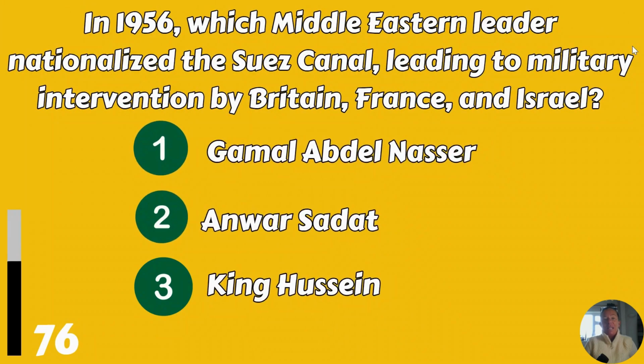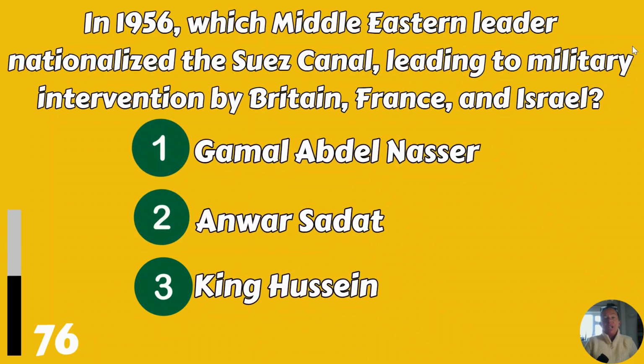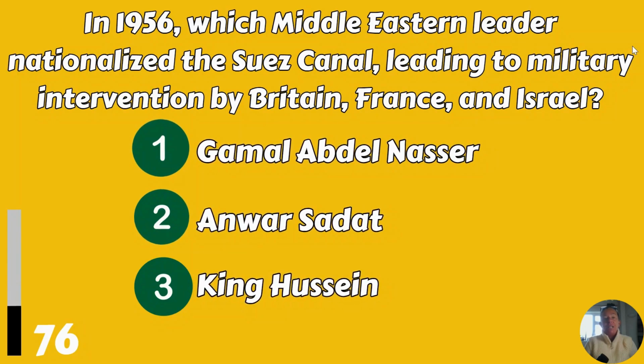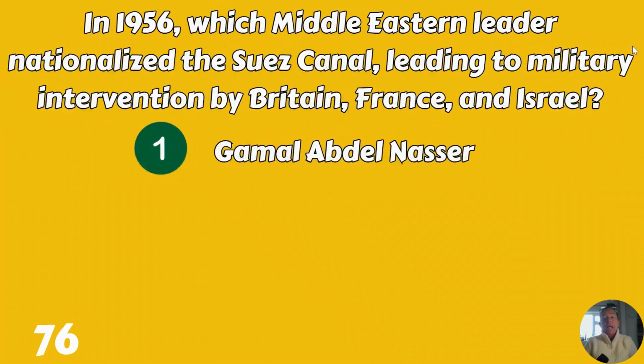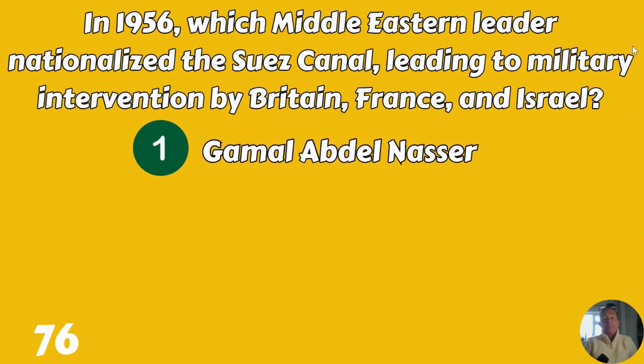In 1956, which Middle Eastern leader nationalised the Suez Canal, leading to military intervention by Britain, France and Israel? Gamal Abdel Nasser, Anwar Sadat, or King Hussein? Gamal Abdel Nasser.